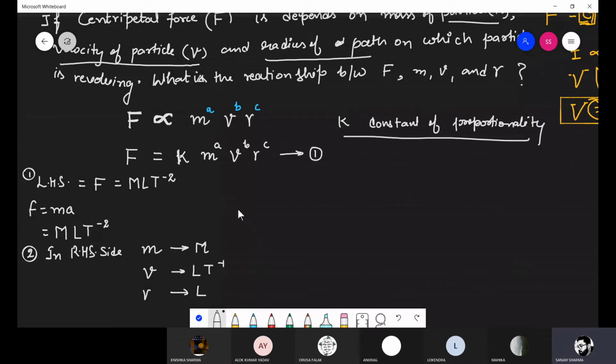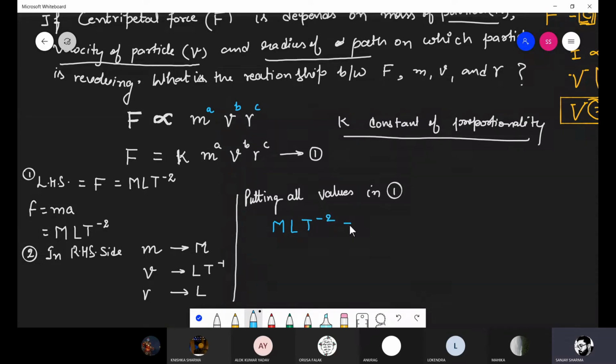So putting all these values in first equation में substitute करें सभी values को. When you substitute all values in the first equation, then in place of force write M L T minus 2 is equal to constant. Fine. And in place of mass, what is the dimensional formula of mass?